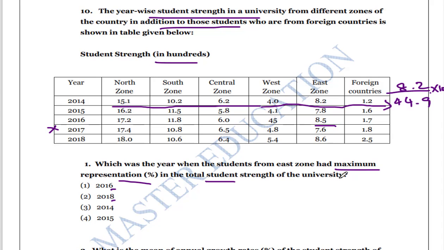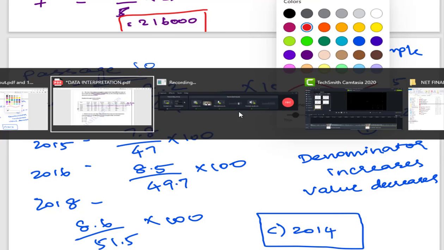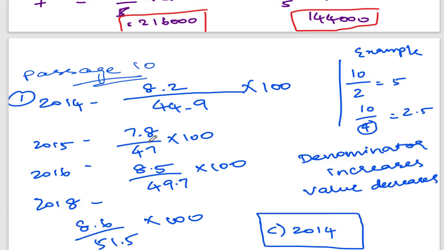So the question is maximum representation in the total student strength of the university. Here you can identify which one has the smaller denominator. More or less it will be 8.2, 8.5. But you can see the difference in denominator: this is 45, this is 47, this is 49. So this is 51.5. So this won't come. So in 2014 only the smaller denominator will give the maximum value.